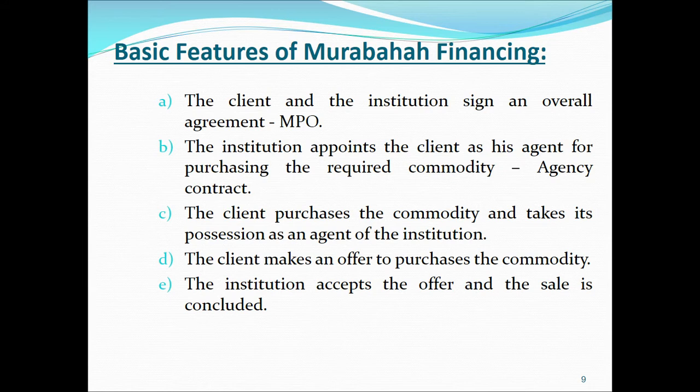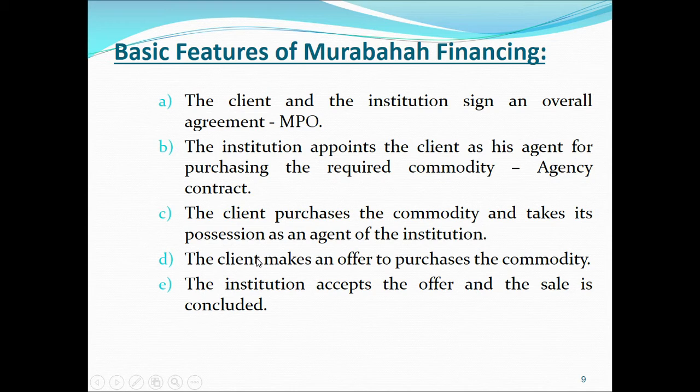Now the physical possession is with the client, but actually the ownership and risk of that asset belongs to the bank. So it will be considered in the constructive possession of the bank. Step number 4, the client makes an offer to purchase the commodity. Since this asset is not the client's property as yet, he is informing the bank that he has ordered